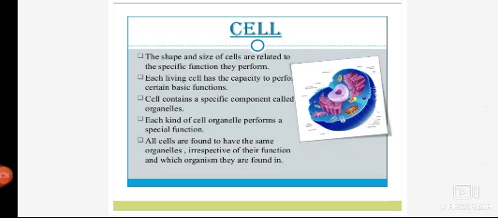So every cell organelle has a different function, and all cells are found to have the same organelles irrespective of the function and in which organism they are found. Yes, almost all cells, the organelles are more or less the same. That means mitochondria, Golgi bodies, in humans also, in plants also, in rats also, or in any other organism, kangaroos, bats, the cell consists of these organelles only.